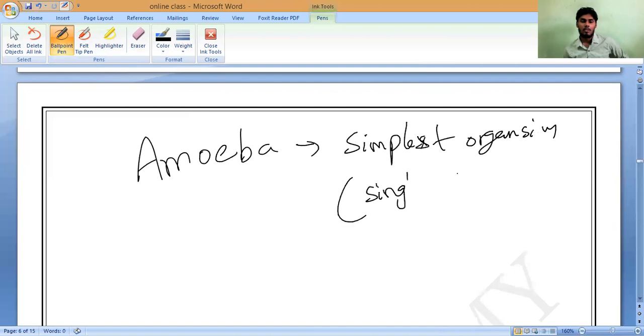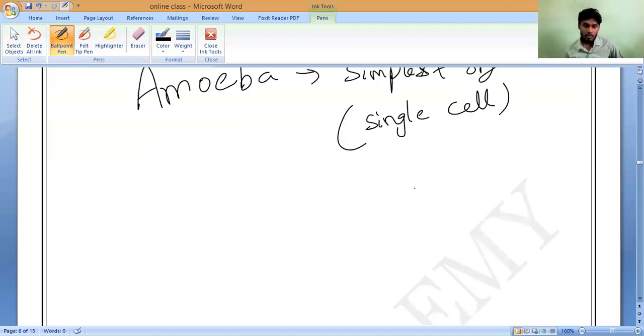If one day our cell division stops, we will die. But in amoeba, with a single cell, there is no such dependence. The cell will divide again, maybe by fission, and form individual cells only. They will live uniquely, not depending on each other.